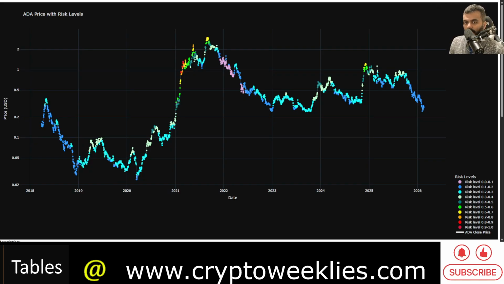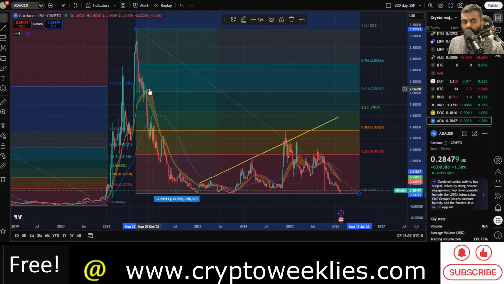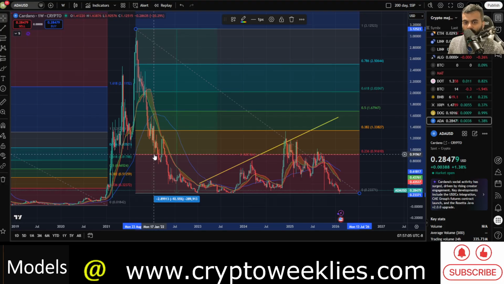Again, this is a derivative of the 20-week simple moving average price based deviation. The deviation between the price and the 20-week simple moving average is not that high in terms of proportion as well as in raw number as it was back over here in 2021, where the 20-week simple moving average was at that point at $2 level, where the price was somewhere reeling at around less than $1, and more so over here when the 20-week simple moving average in that major drop was at around $1.05, whereas the price had bottomed somewhere close to 45 cents.